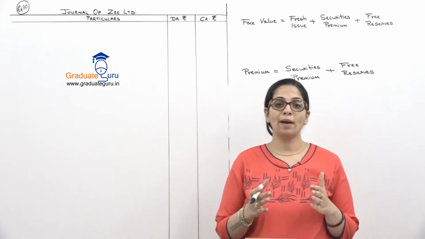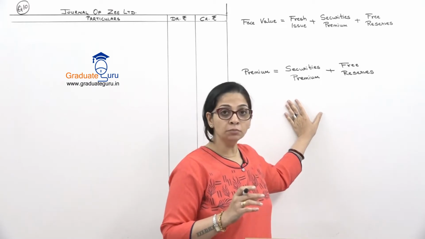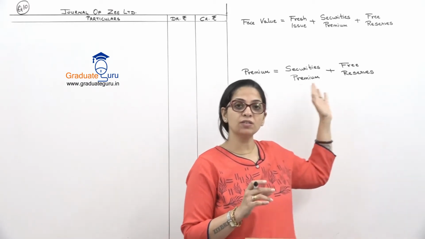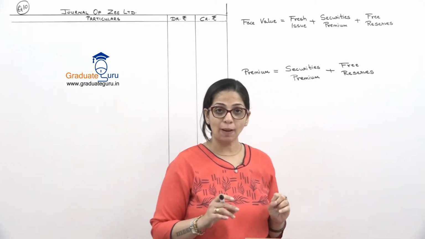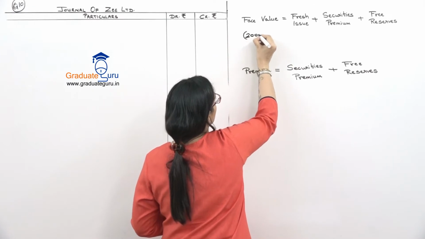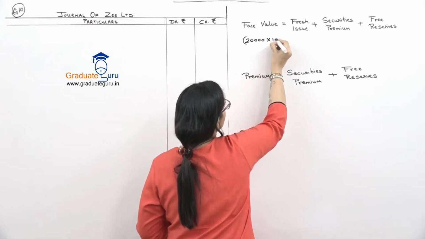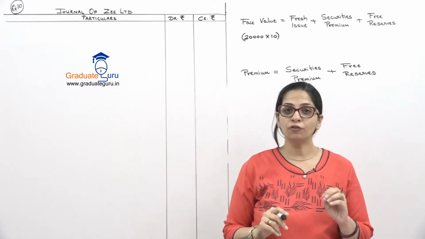This time no format for finding out maximum possible buyback. Directly we will make equations for face value and premium. They have already told us how many shares we are buying back. It is 20,000 and the shares are of rupees 10 each. And the buyback price is 50 rupees.